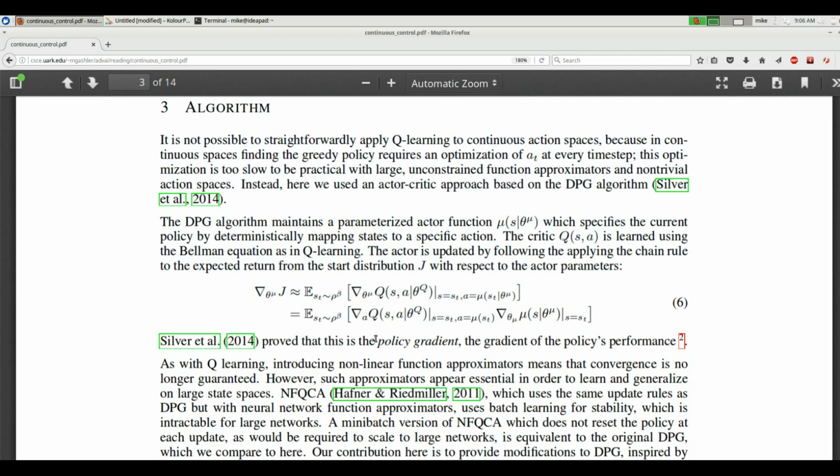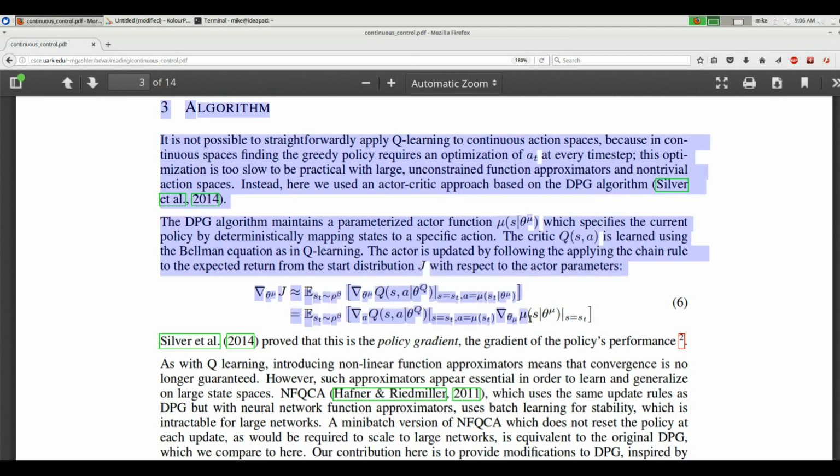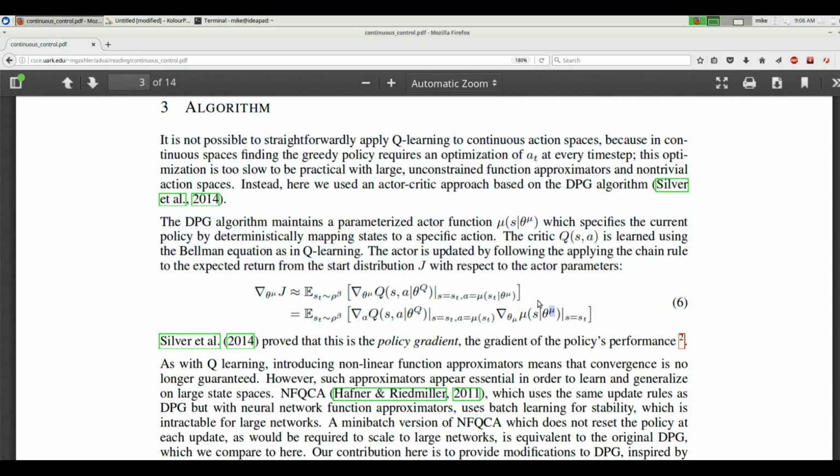Okay. So, what we're suggesting here is that the gradient for the actor depends on the gradient for the critic multiplied by the gradient for the actor. Does that remind you of anything? Yep, chain rule. Yeah, do you remember the chain rule?